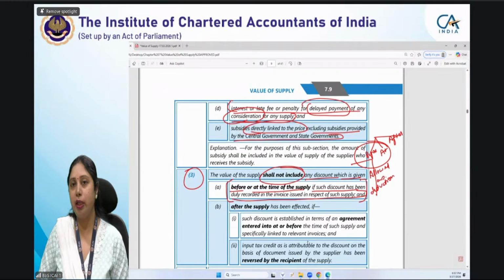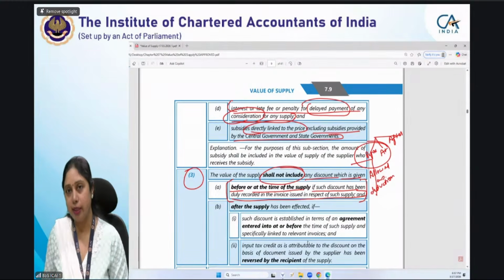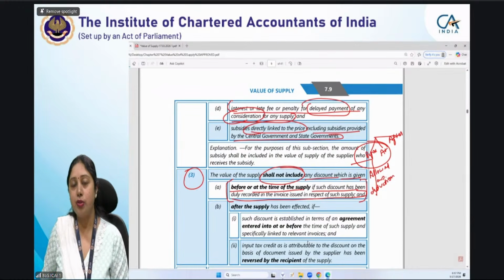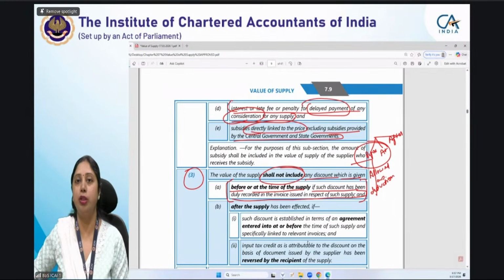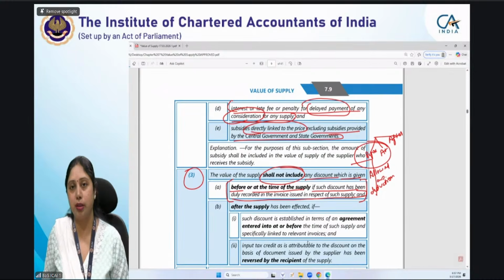On 1st of April, he announced that whatever cars you will be selling in this quarter, if it exceeds 1000 units, then the price of the car, I am charging a price of 5 lakh today, but after the end of the quarter, if you show me that you have purchased more than 1000 cars from me, then I will be reducing the price by 10%. Now tell me what will be the treatment.